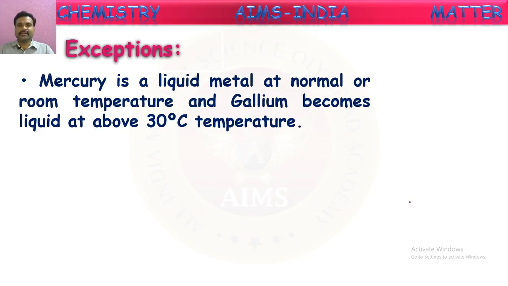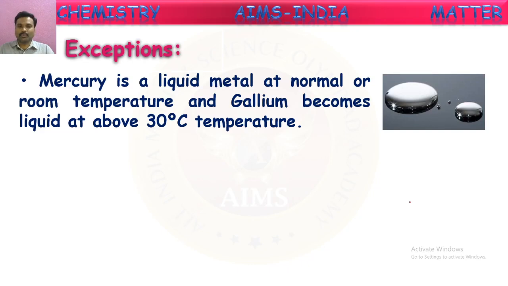Mercury is a liquid metal at normal or room temperature, and gallium becomes liquid above 30 degrees Celsius. Yes, actually all the metals are solids at room temperature, but mercury is the only metal which exists in the liquid state at room temperature. Room temperature generally means 25 degrees Celsius. At this temperature, only mercury will be in the liquid state. Almost all the remaining metals are in the solid state only.